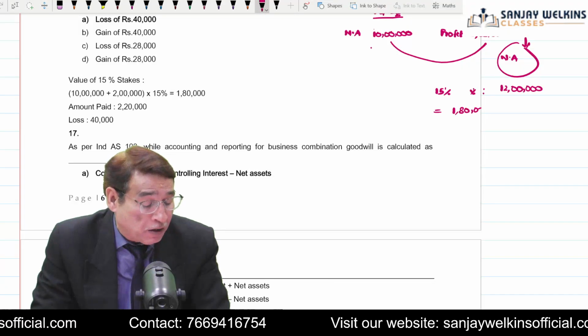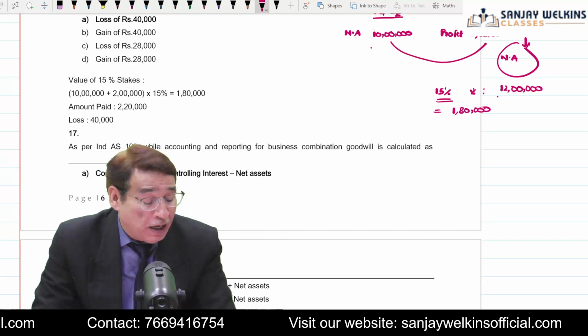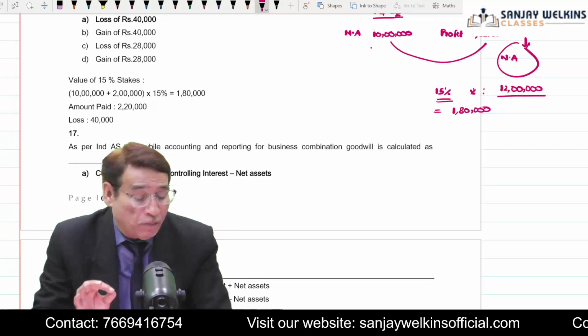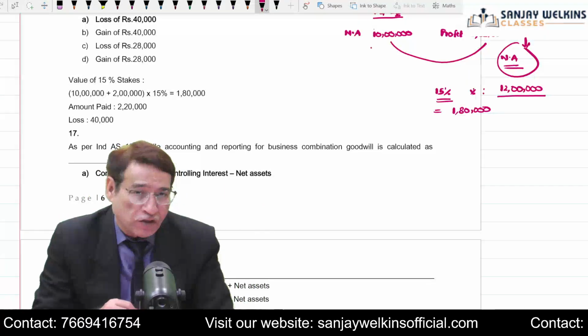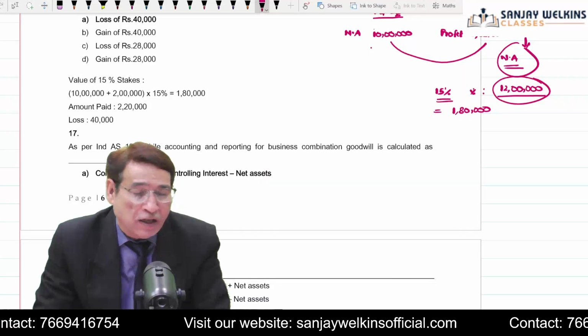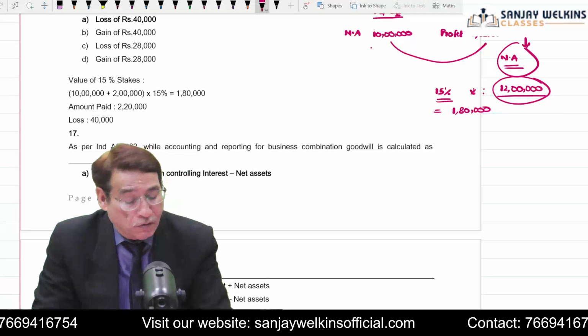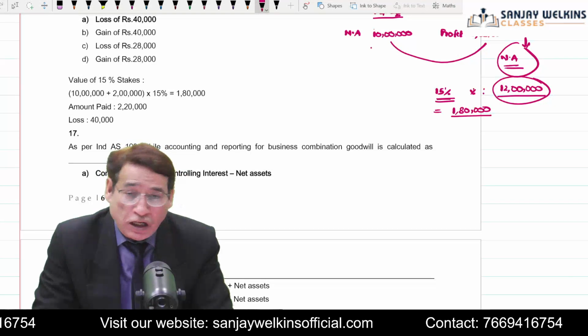So that means the 15% stake which I am acquiring, and the value of net assets is equal to 12 lakhs. These are the total net assets of the investee entity. So fair value of total net assets indirectly also means total fair value of the shares. We are getting 15% shares, so the value of the 15% share is 1,80,000.